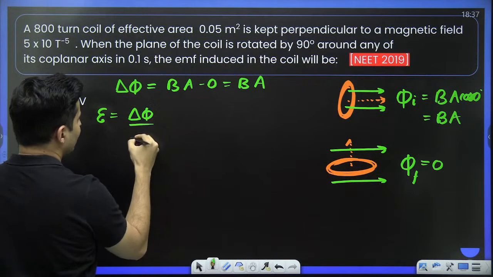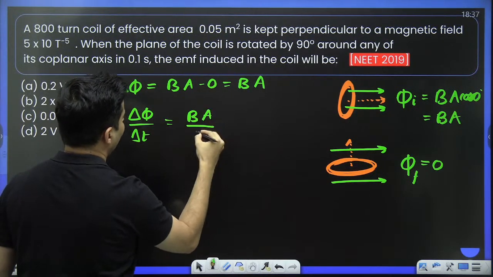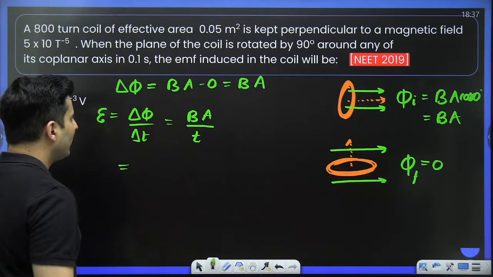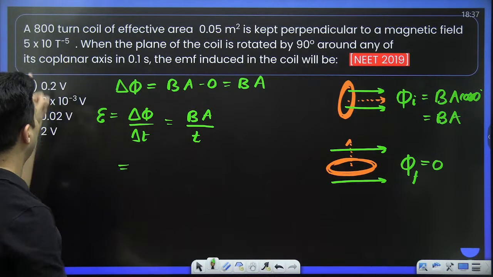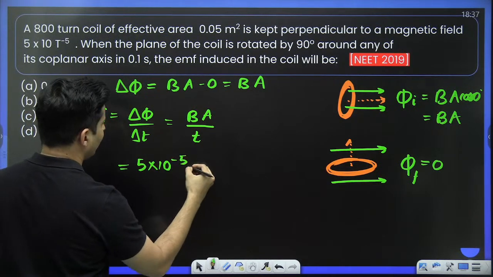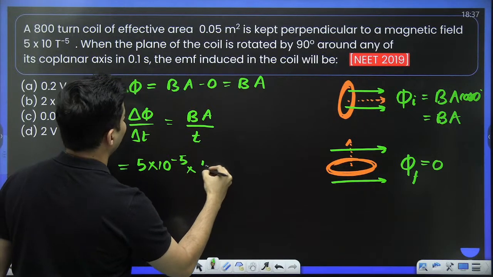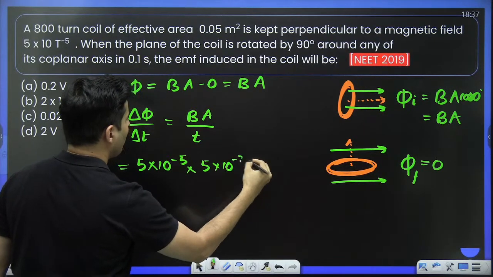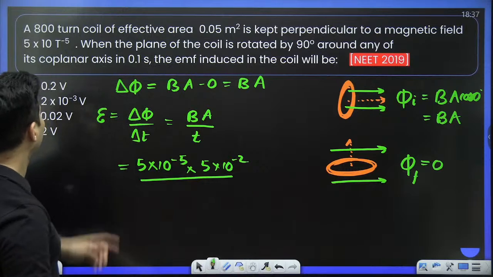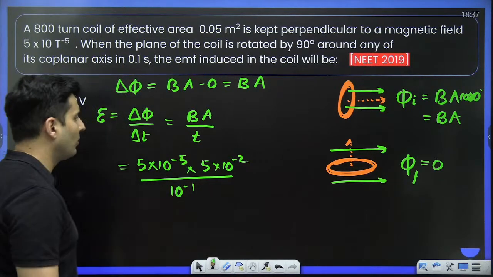The change in flux divided by the time. So the change in flux is BA divided by time. So what is B? B is 5 into 10 to the power minus 5. What is the area? Area is basically 0.05 or 5 into 10 to the power minus 2. What is the time? The time taken is 0.1 second, that means 10 to the power minus 1.